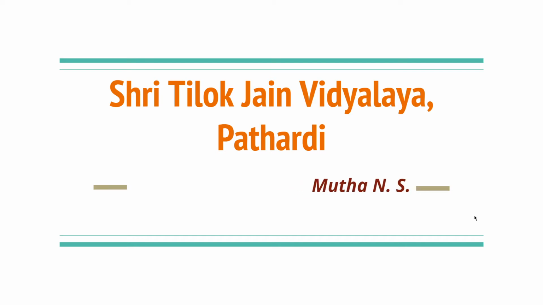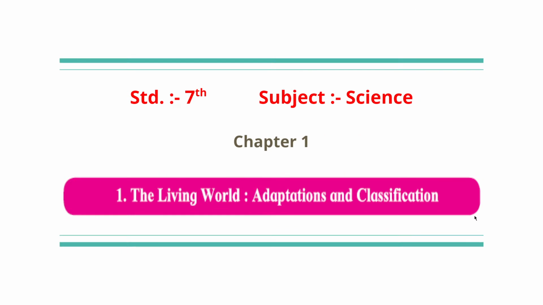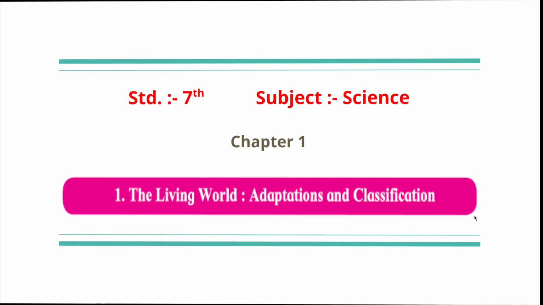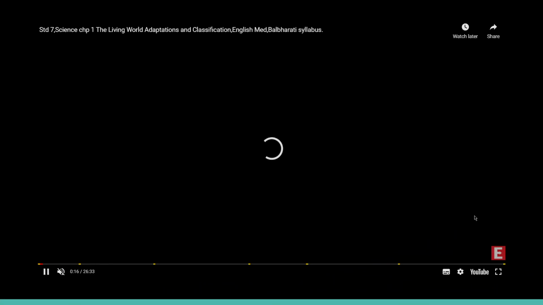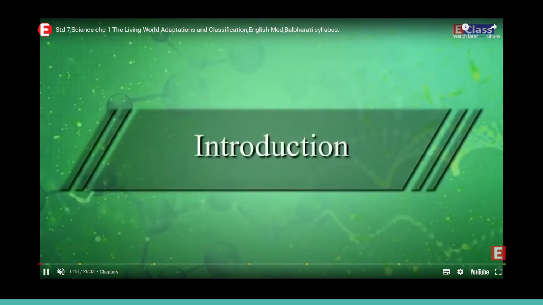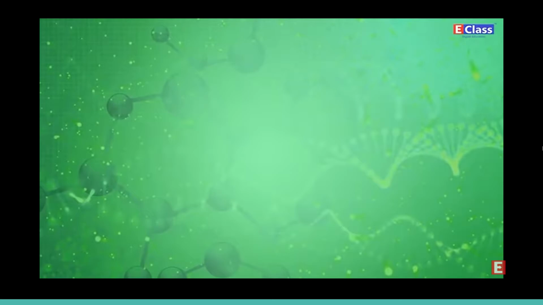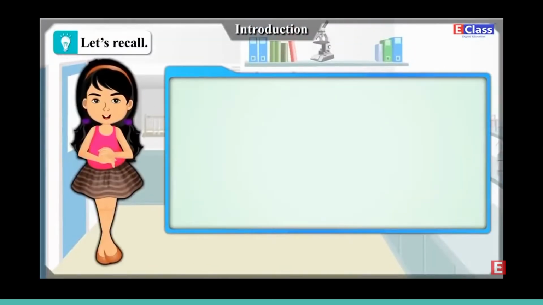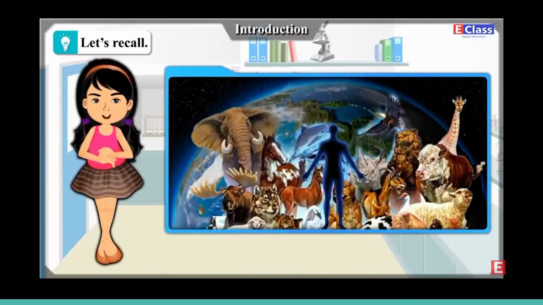Teacher Mutha NS. Standard 7. Subject Science. Today we will see chapter number 1, The Living World, Adaptation and Classification. Introduction. Can you recall in what different ways the diversity of living things is seen?